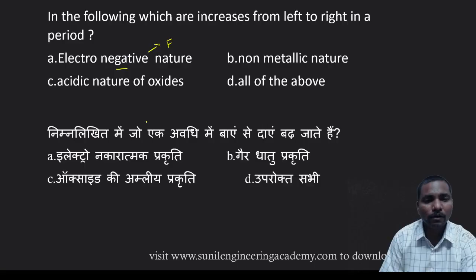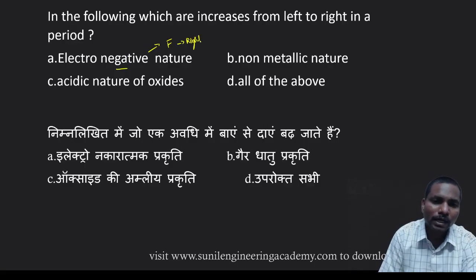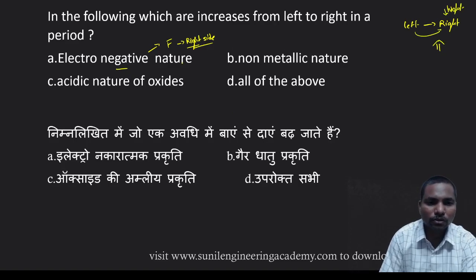Where is fluorine? Fluorine is on the right side. So left to right means lowest to highest, that is increases. So electronegative nature increases.